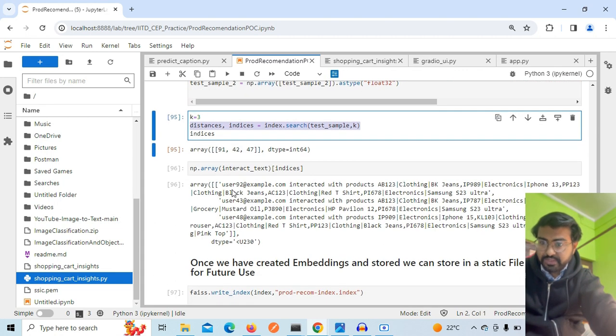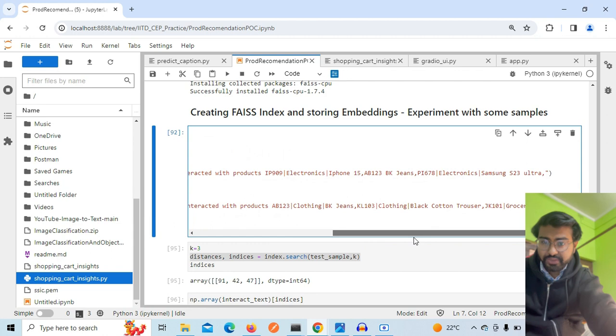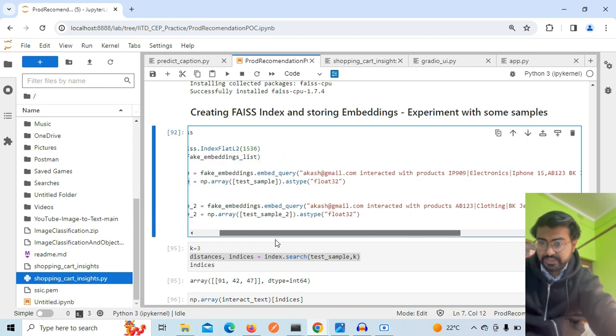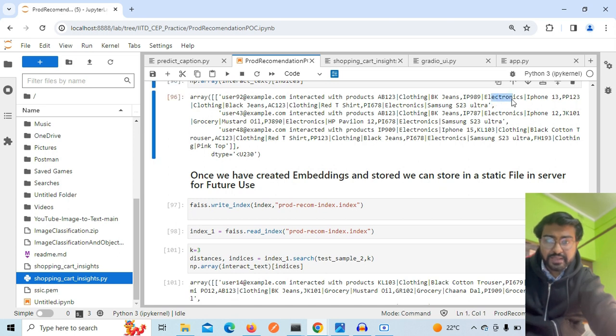Now see, I got these recommendations. Akash's test sample mainly had electronics items and one jeans item, a clothing item. The recommendation has maximum electronic gadgets, some jeans and clothing things, and a minimal amount of grocery.